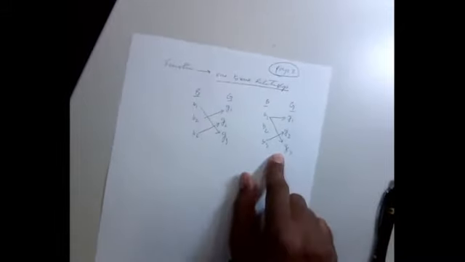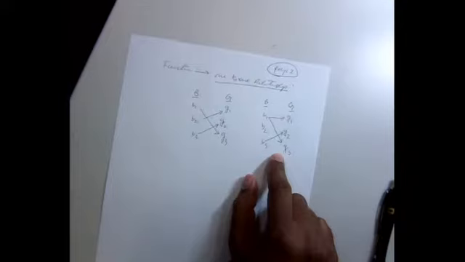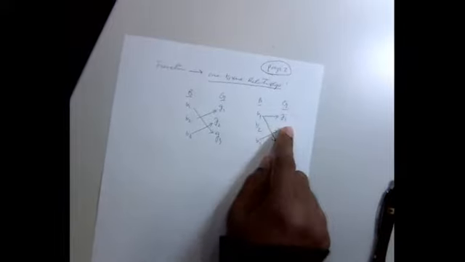Is this a one-to-one relationship? Who's cheating? So basically, we don't allow this kind of relationship. When we talk about the function in mathematics, we need one-to-one relationship. Any cheating kind of thing will not be allowed.